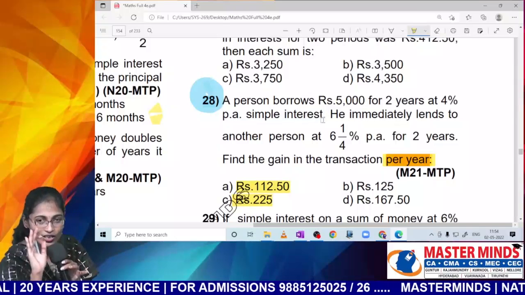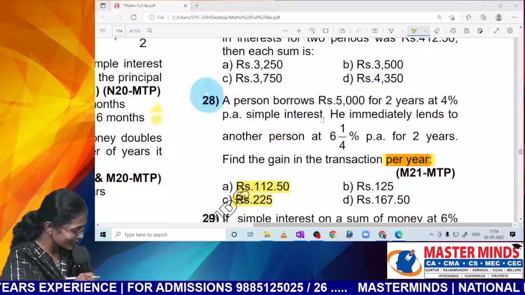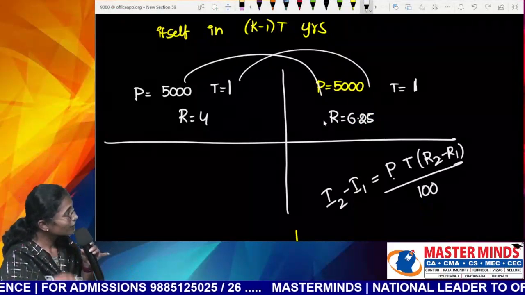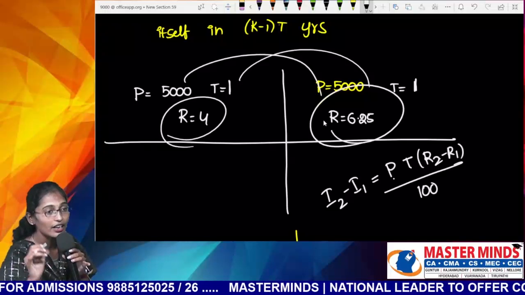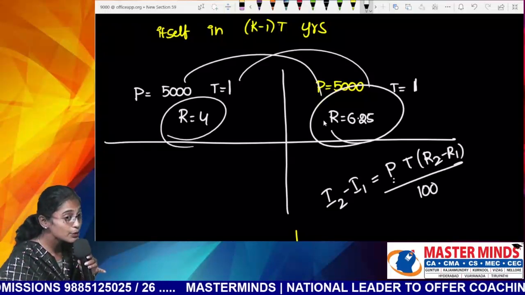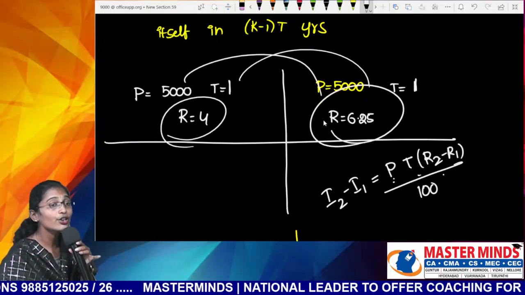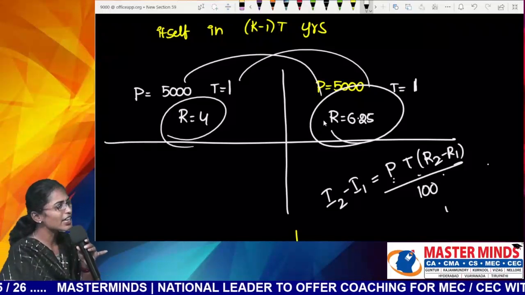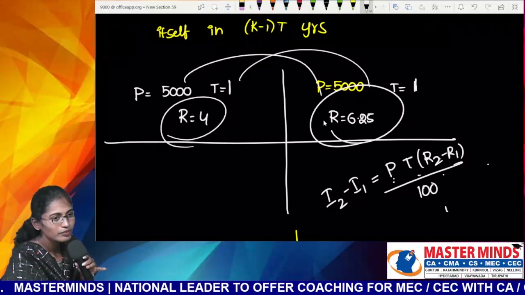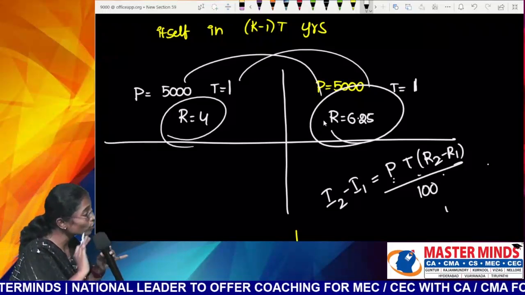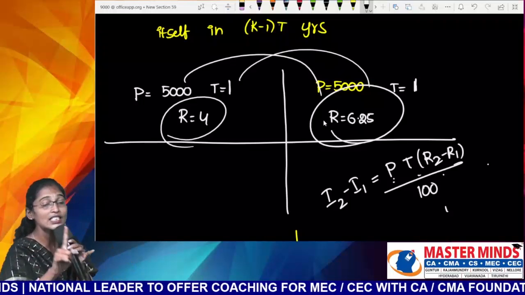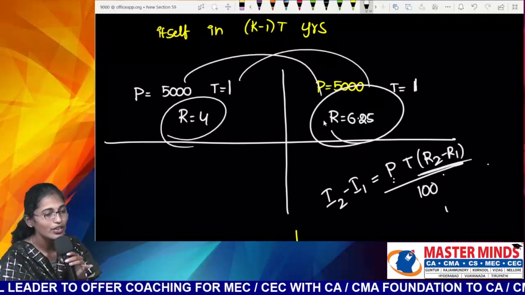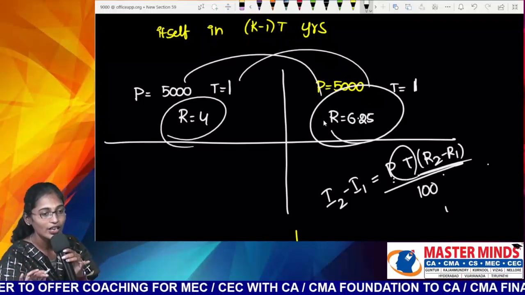See, what is the logic that we are following? What are constants here? Tell me, what are constants here? Principal is constant. Who is varying? That's why we are writing the formula as P, T, (R2 minus R1) by 100. Why am I taking T equal to 1? Even though the time duration is 2 years, he is asking us to calculate the difference for 1 year. That's why I am taking time duration as 1 year.